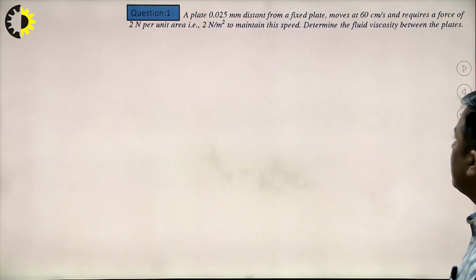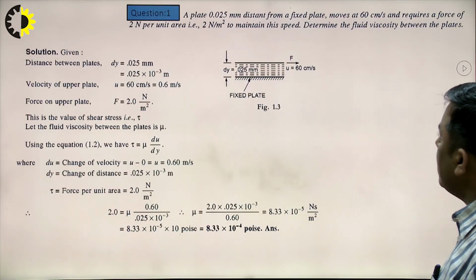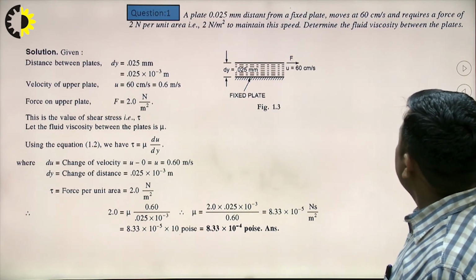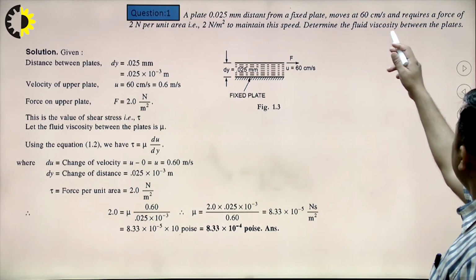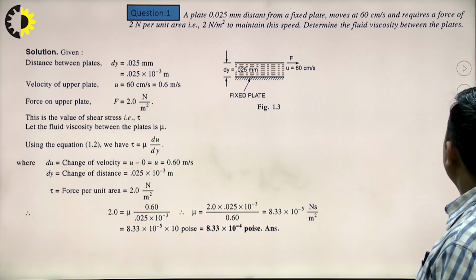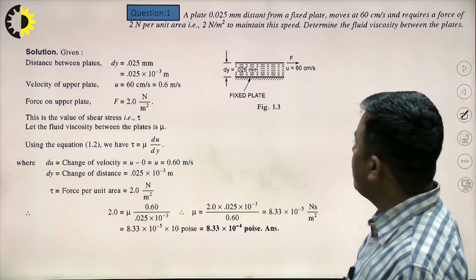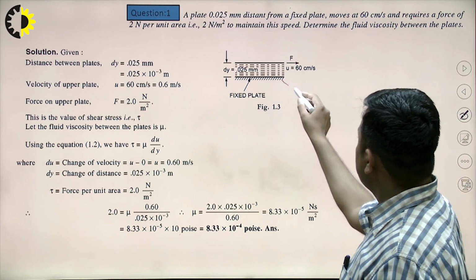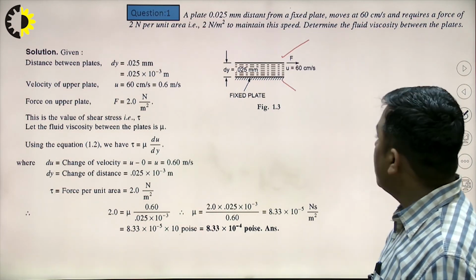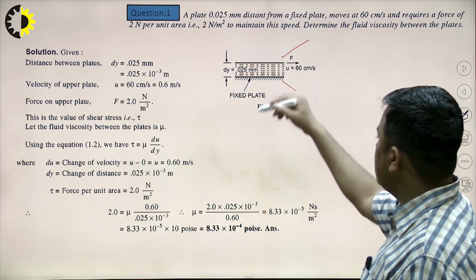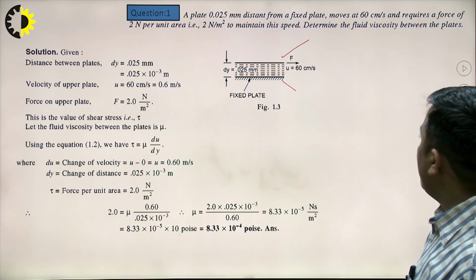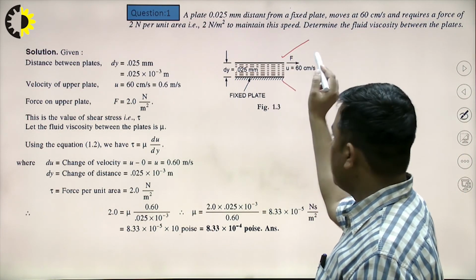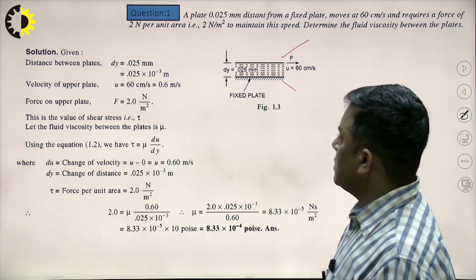Here we can take some examples related to this, very simple ones. A plate 0.025 mm distant from a fixed plate moves at a speed of 60 centimeter per second and requires a force of 2 Newton per unit area to maintain this speed. Determine the fluid viscosity. So this is the stationary plate, this is the plate which is moving with 60 centimeter per second, and the distance between these two is 0.025 millimeter. We are interested in finding the viscosity of the fluid which maintains the velocity of 60 centimeter per second.